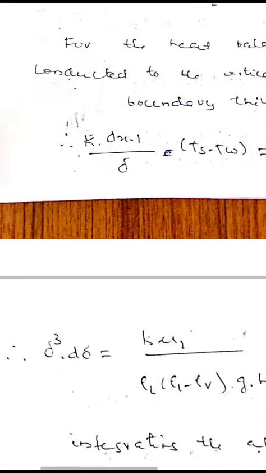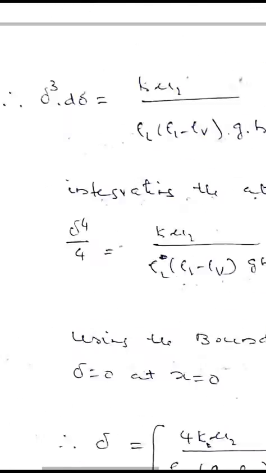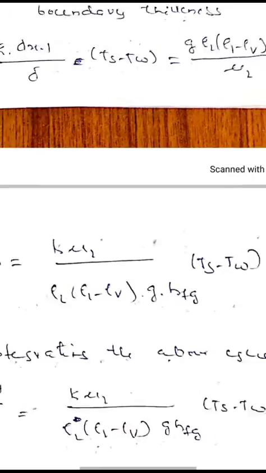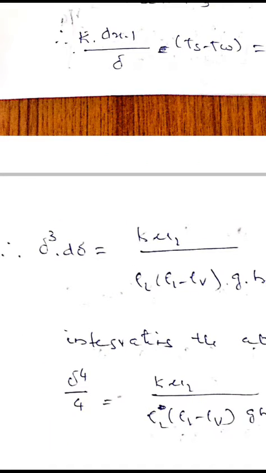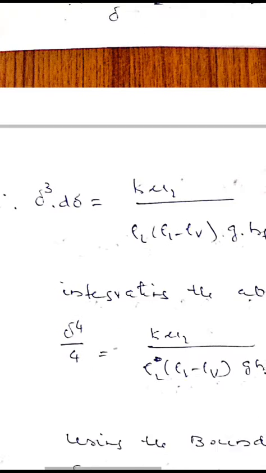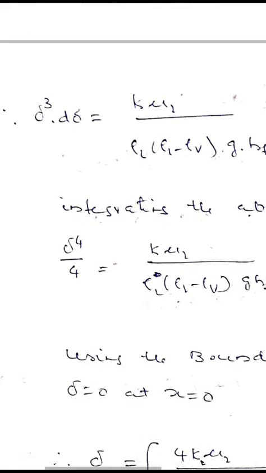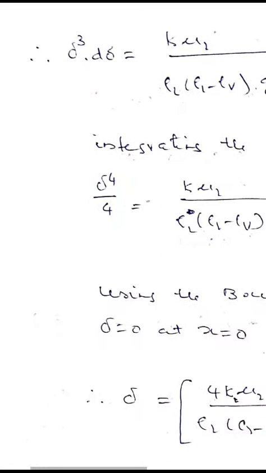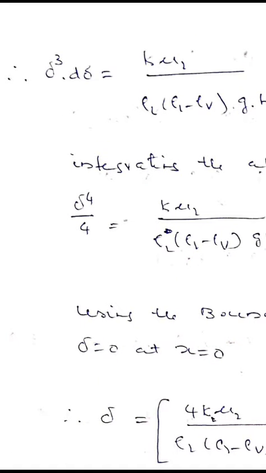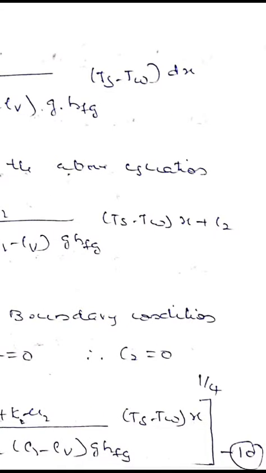So equating this, you will get the equation for delta, equation 7. Integrating equation 7, you will get delta to the power 4, plus C2, where C2 is the constant of integration.